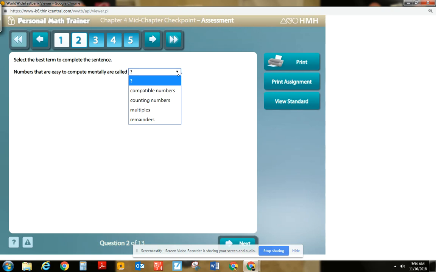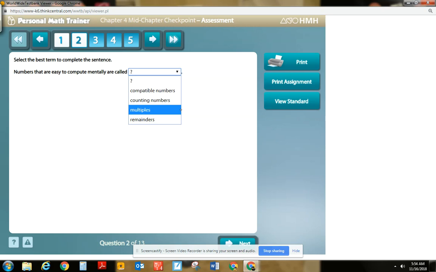Numbers that are easy to compute mentally are called compatible numbers. Numbers that are easy to compute mentally are called counting numbers. That can't be it because I just did that one. Numbers that are easy to compute mentally are called multiples. Well, we just talked about that one. That doesn't seem right.